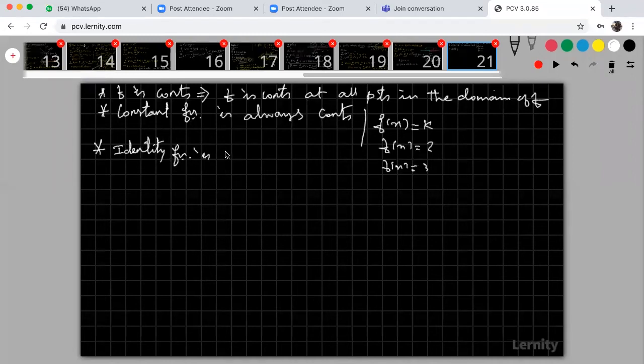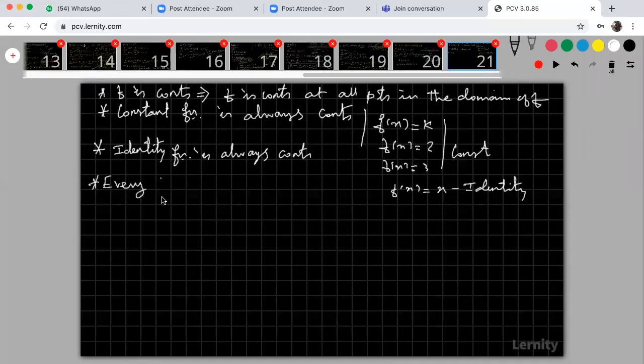Identity function is always continuous. What is the identity function? F of x is equal to x is the identity. These are constant functions, and this is the identity function. Identity function is always continuous. Every polynomial function is always continuous.